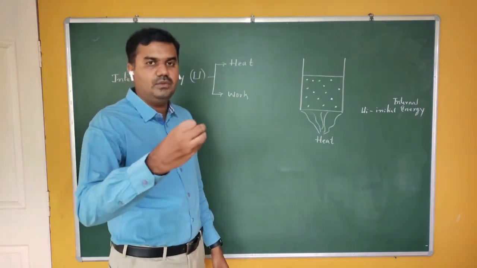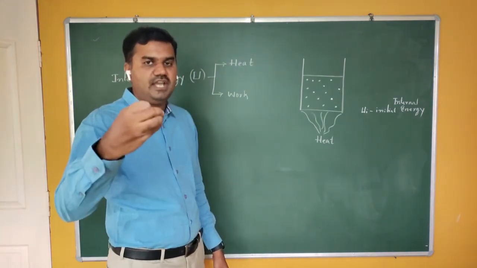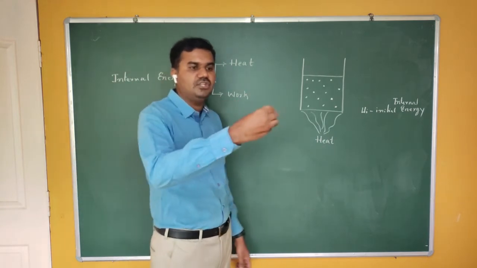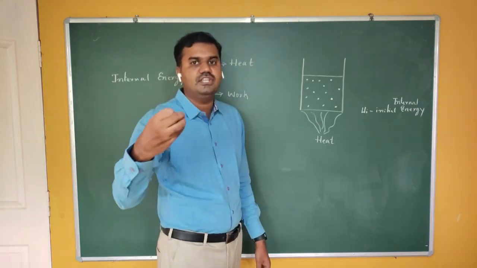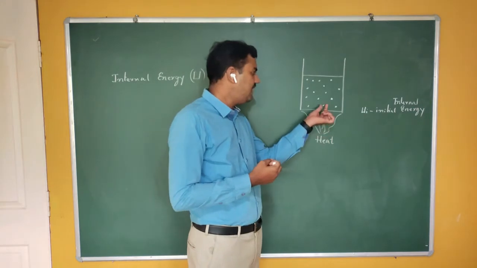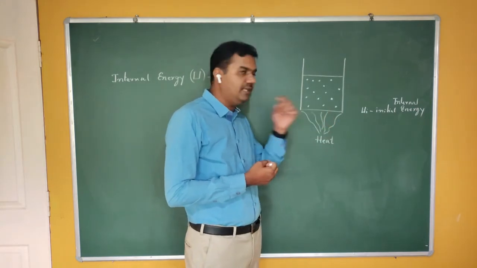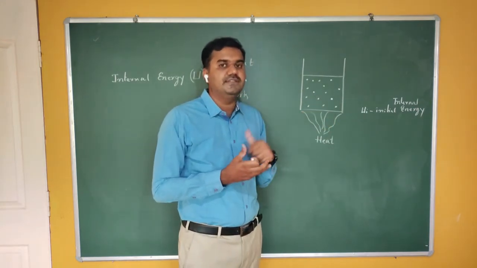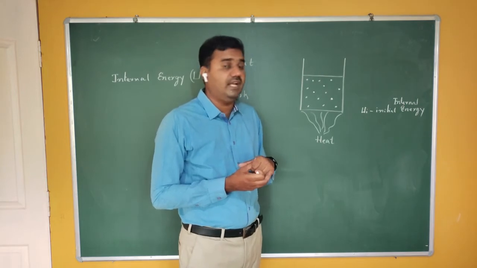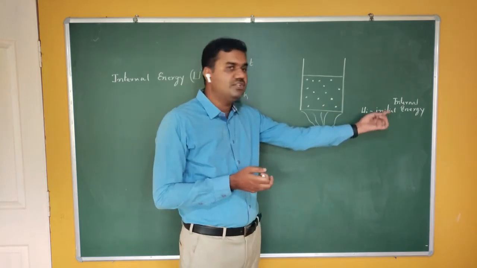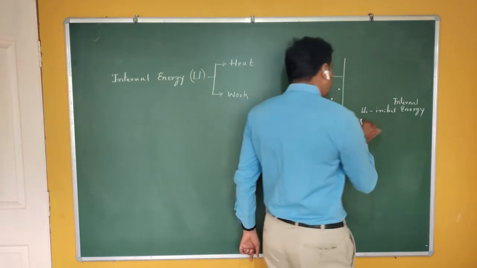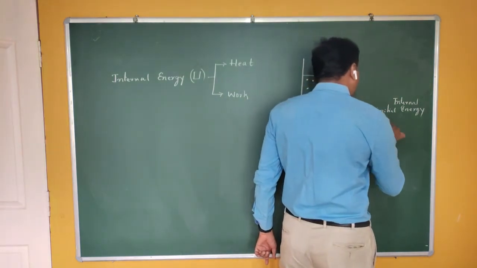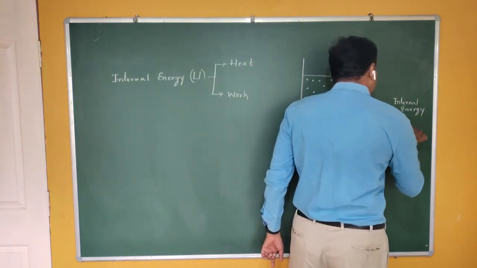Definitely the molecules absorb this heat energy. As you know that heat is kinetic in nature, therefore their kinetic energy increases. If their kinetic energy increases, that means their internal energy increases. So their internal energy becomes Uf, which I call the final internal energy.